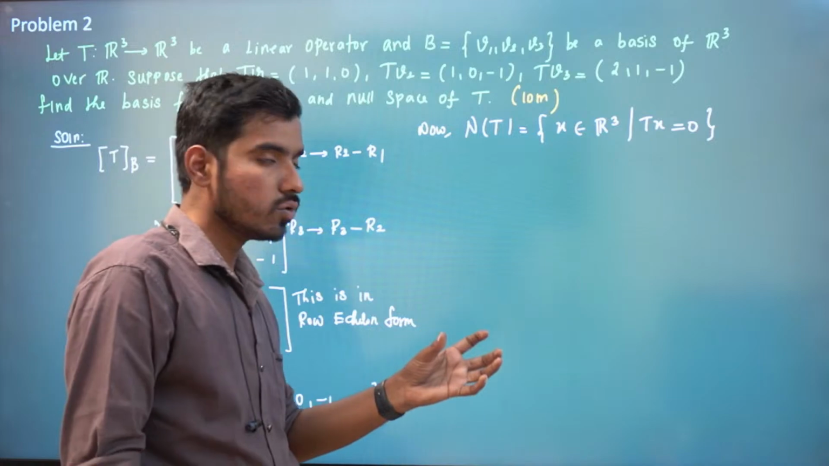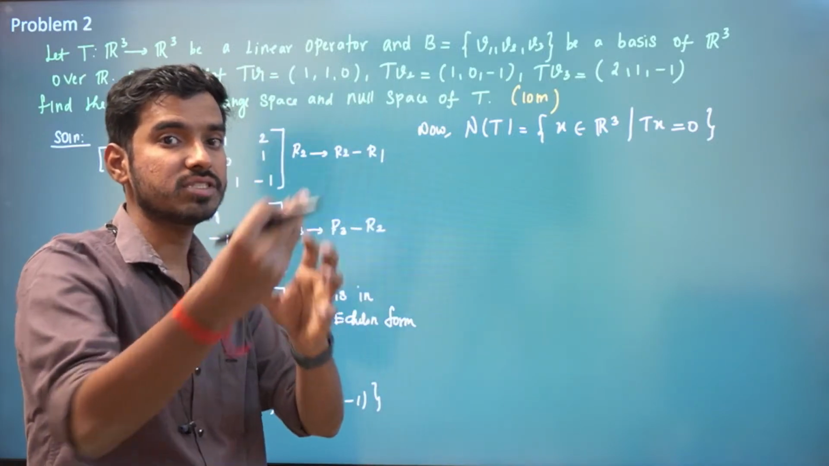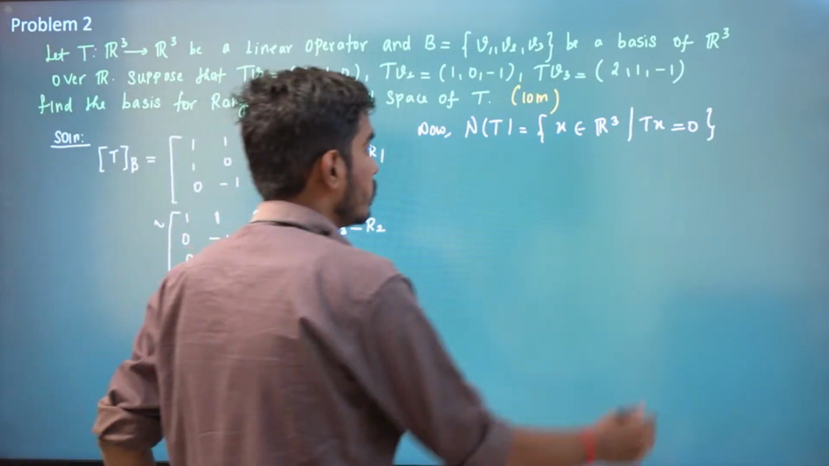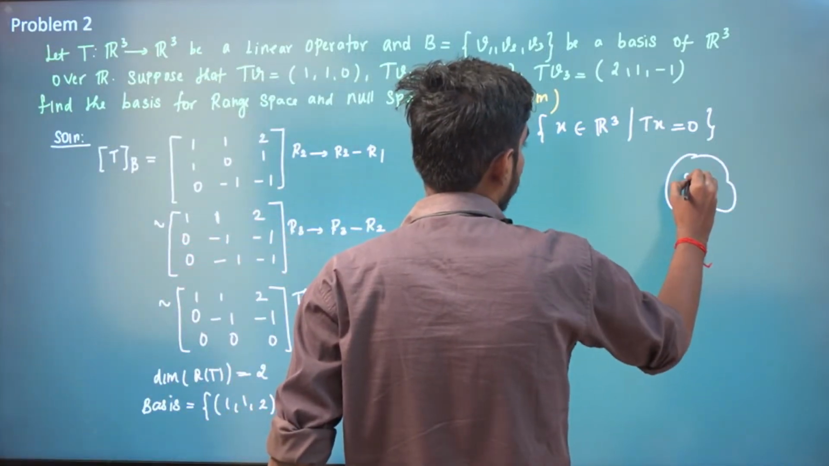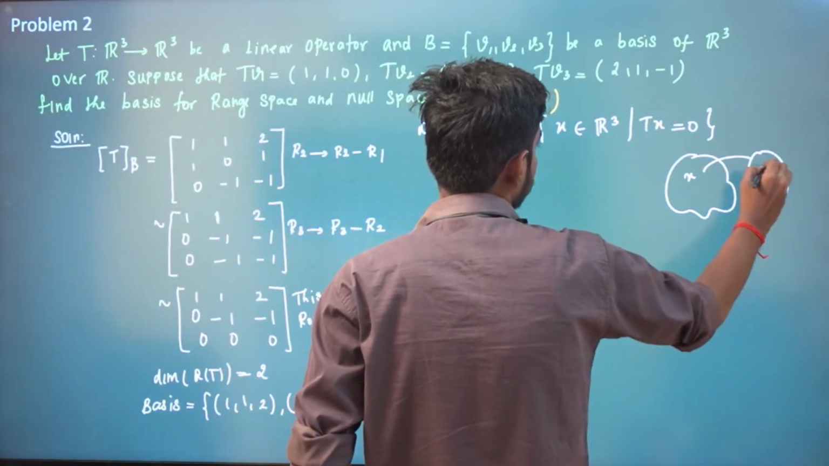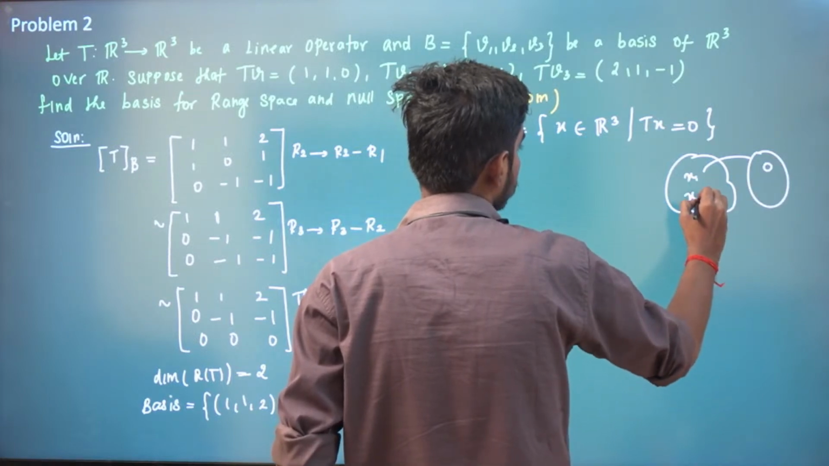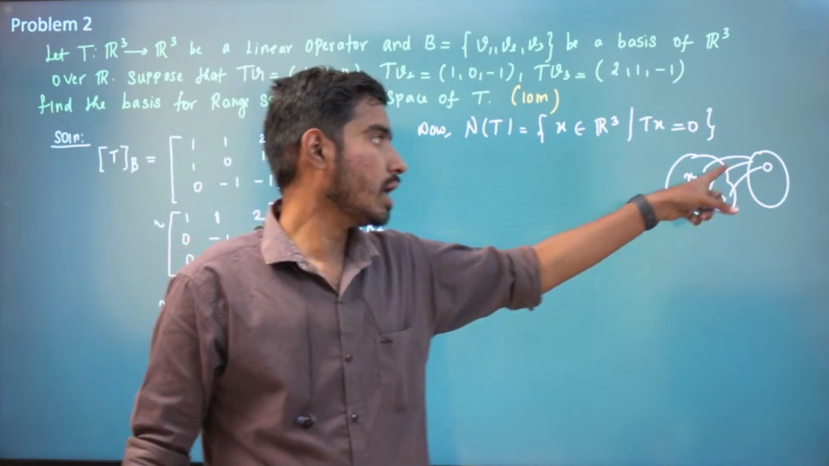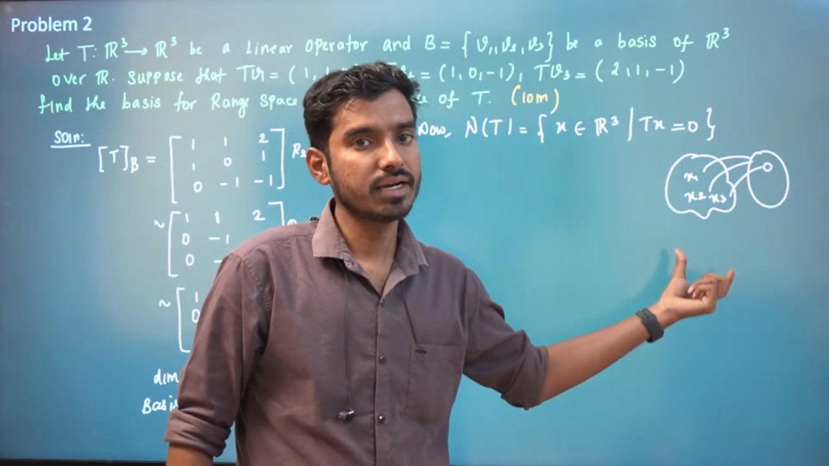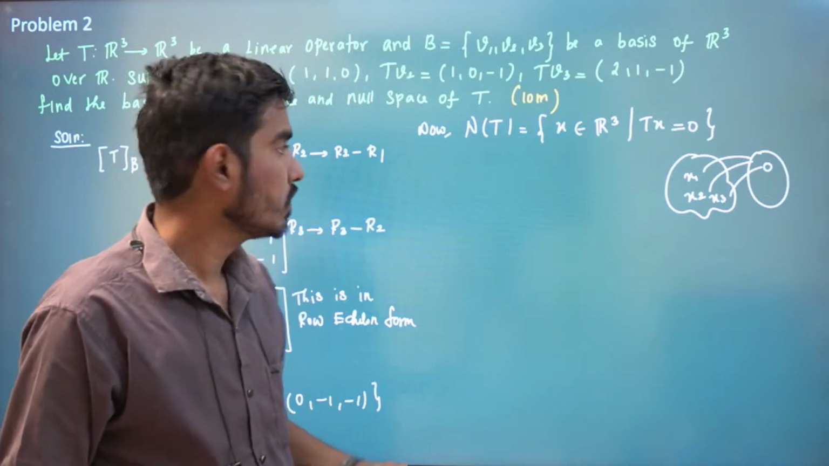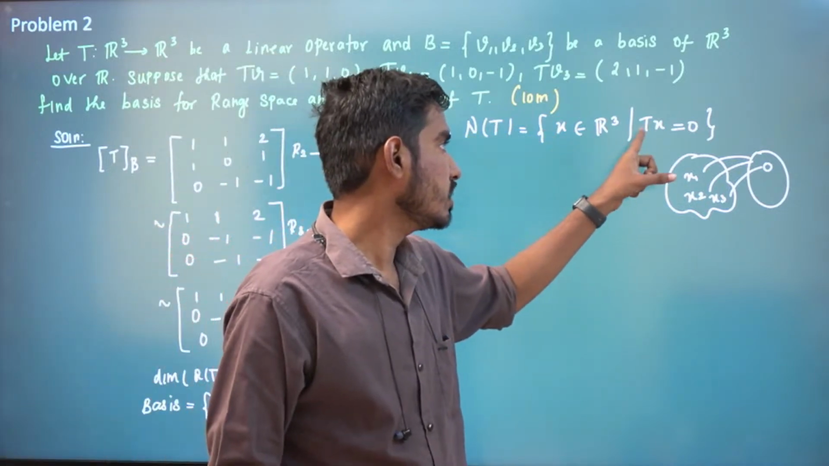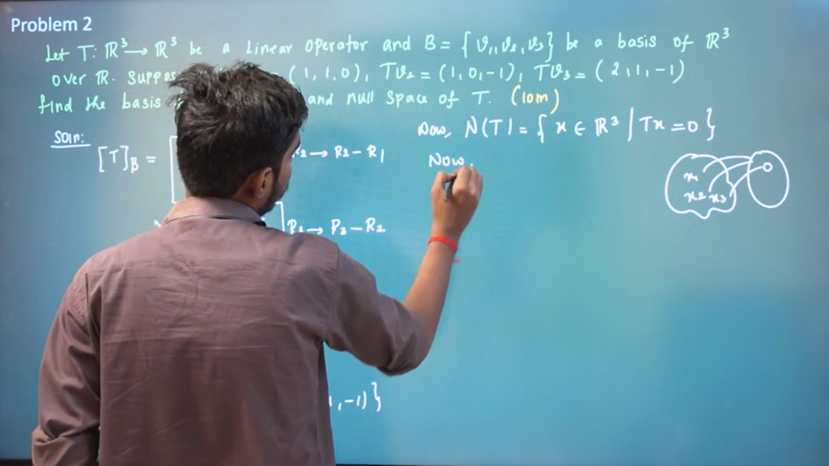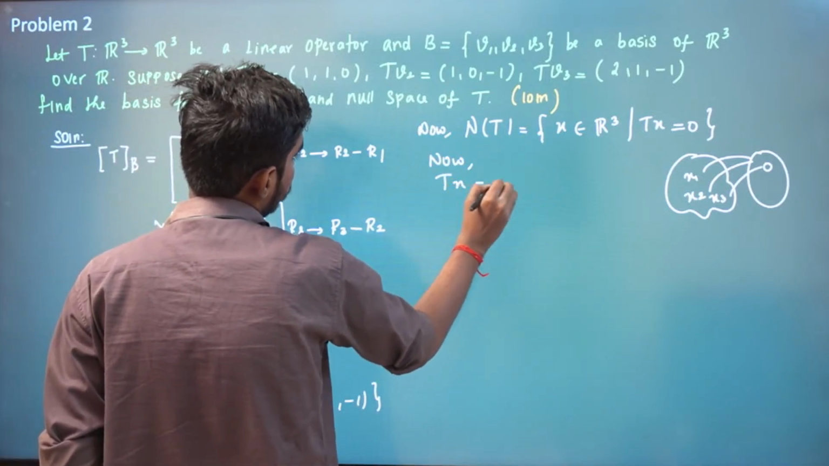That is, you collect all those x that the linear map takes to the 0 vector of the codomain, right? All those x that are mapping to 0, you put in one set. That set is called the null space of T, right? You collect all those x in R3 such that T of x is equal to 0. Now we will find all those x such that Tx is equal to 0.